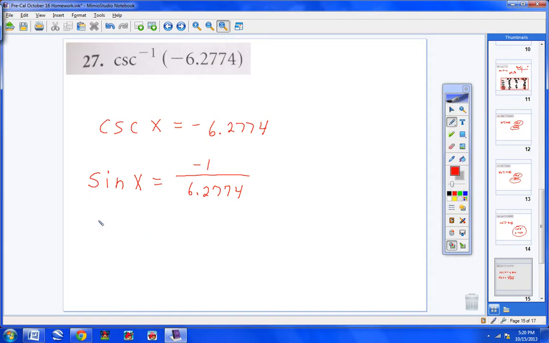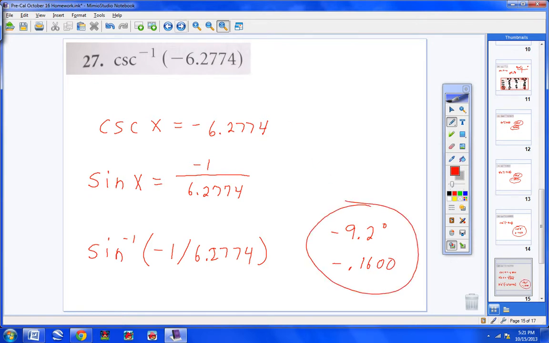Now that we have rewritten the problem in terms of sine, we can now use our calculator. So hit second sine, and the reason we hit second sine is because we're looking for an angle. Whenever you're looking for an angle, you hit second sine, and that pops this on your calculator. Then hit -1, then divide, then type in 6.2774, close your parentheses, and hit enter. Now, if you're in the degree mode, you will get -9.2 degrees. And if you're in the radian mode, you will get -0.1600. And there we go.